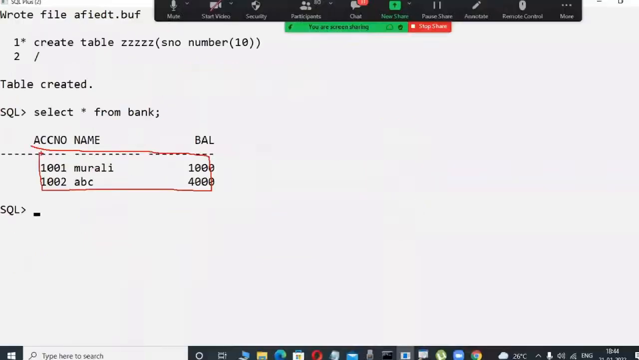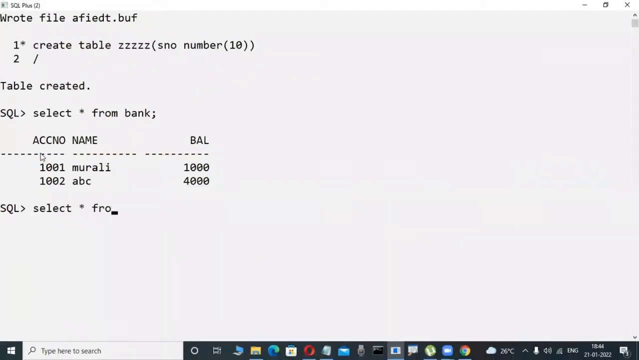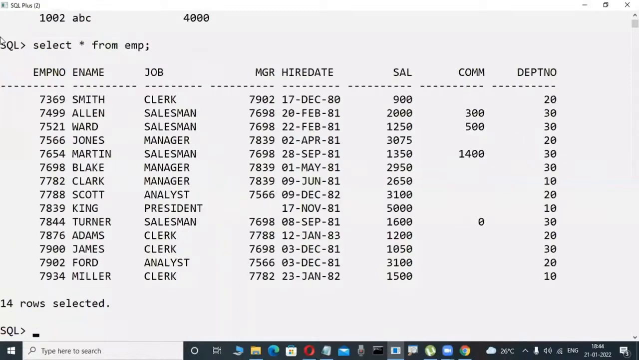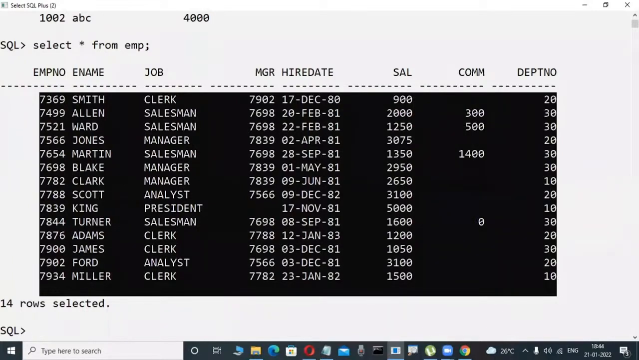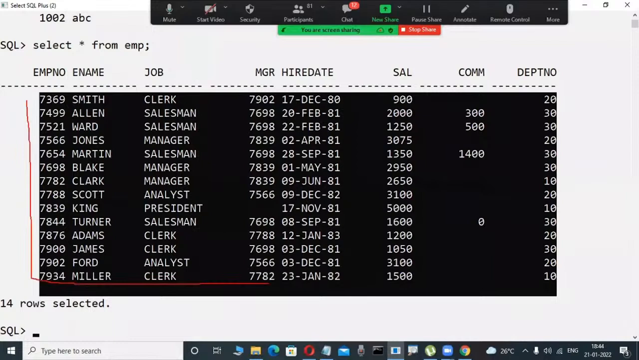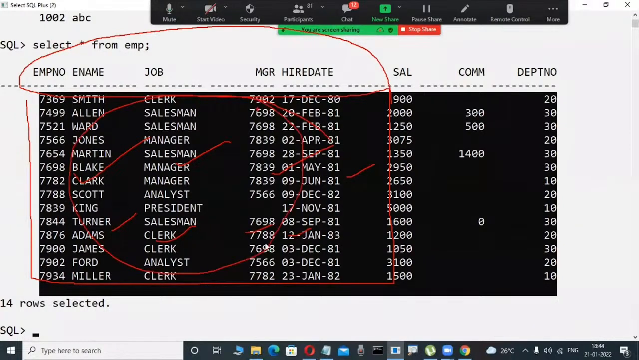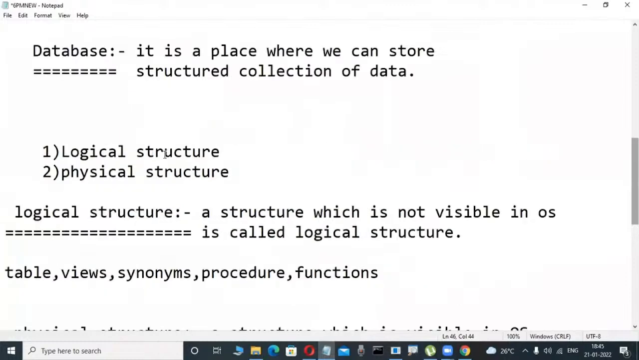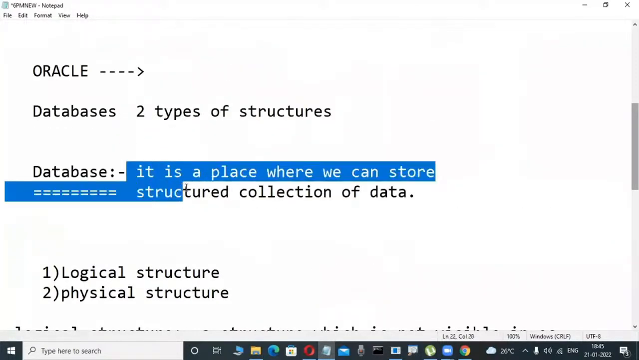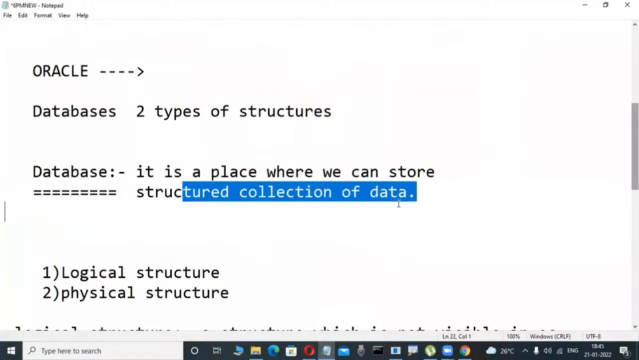Table format. Suppose, like yesterday, a big table that I typed here is a structured collection of data. This is the logical side we are talking about, because tables, views, procedures, functions, and triggers are what developers know well. Database is a place that stores a structured collection of data, because we learn the relational database, the logical side. In books, or when typing on Google what is a database, two definitions appear, but most developers write that it is a place where we can store a structured collection of data.